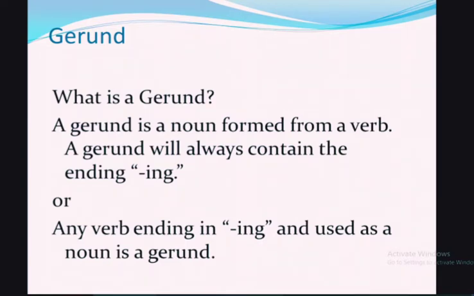First of all, the structure of a gerund: it is the progressive form of a verb. Progressive form means the first form, the base form, plus -ing. When we use the first form of the verb plus -ing, it is called the progressive form, but it acts as a noun. It doesn't act as a verb. Then it is called a gerund.